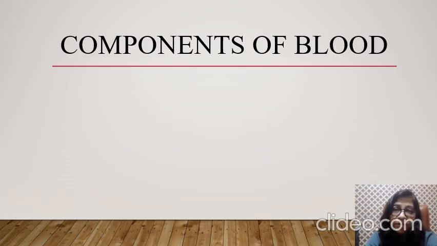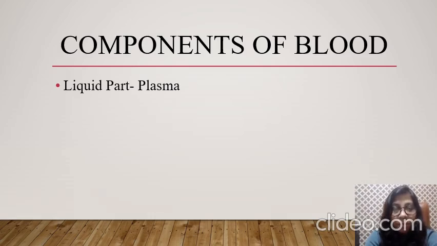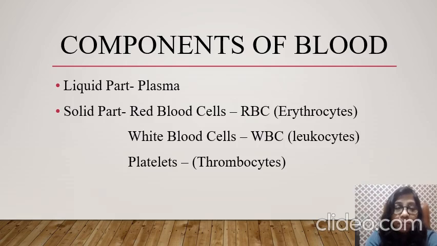Children, body fluid has three types. First is blood, second is tissue fluid, and third is lymph. But right now we are going to discuss only blood. What are the components of the blood? First is the liquid part, called plasma. It is a fluid having a light yellow color. And the solid part includes cells. First is RBC, also called erythrocytes. Second is WBC, also called leukocytes, and platelets, also called thrombocytes.